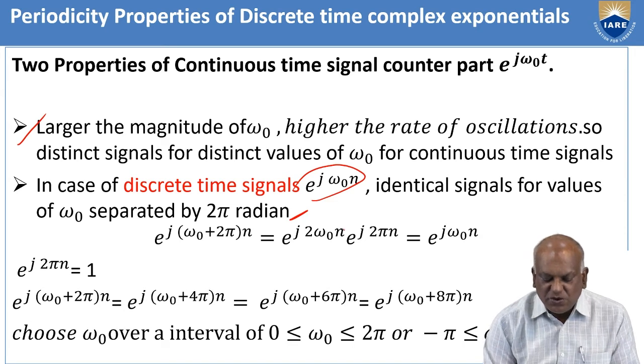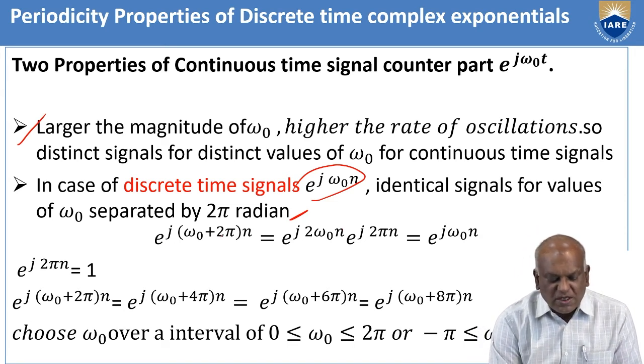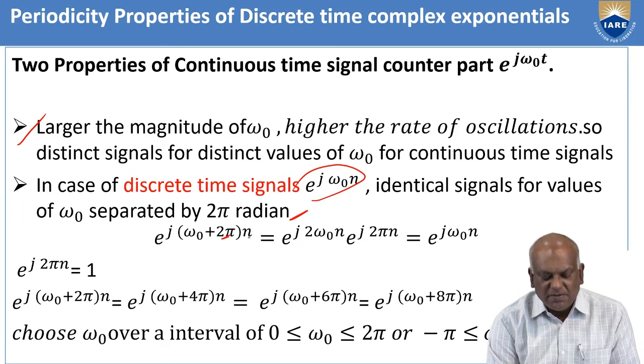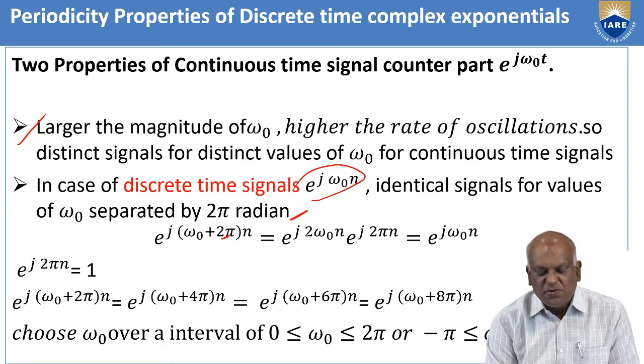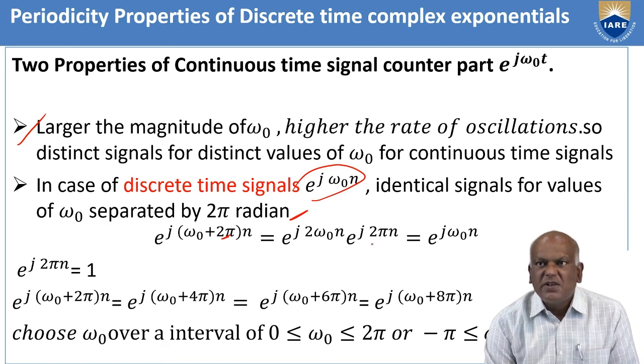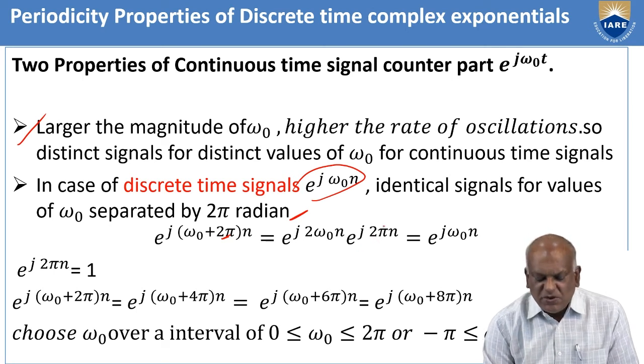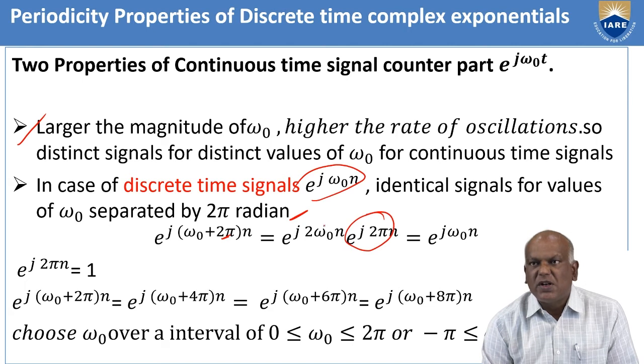Suppose we take e power j (omega naught plus 2 pi) n. This contains e power j 2 pi n. What is the value of e power j 2 pi n? This value is equal to 1.